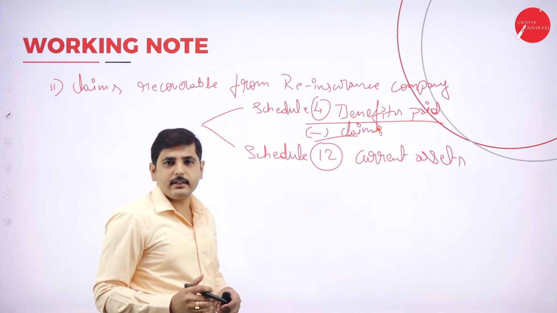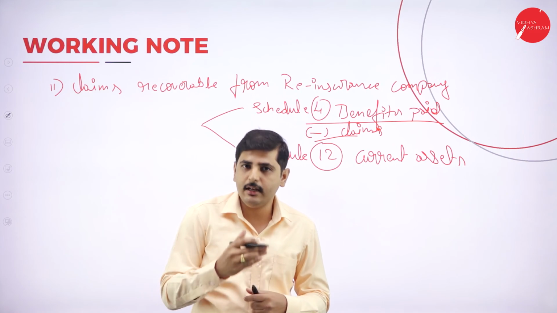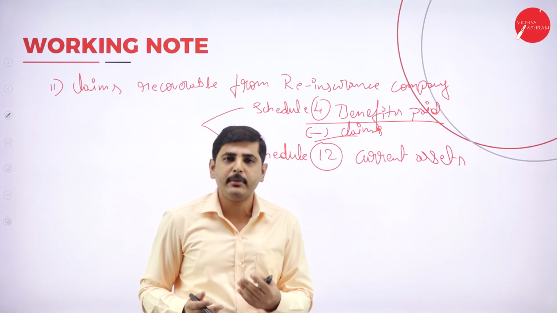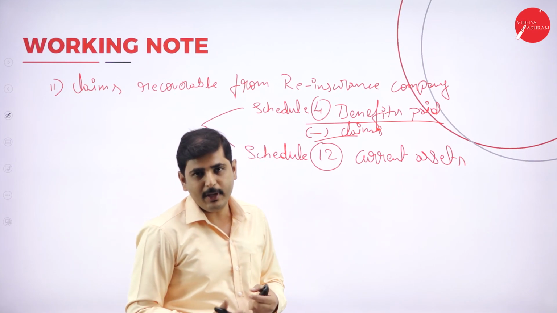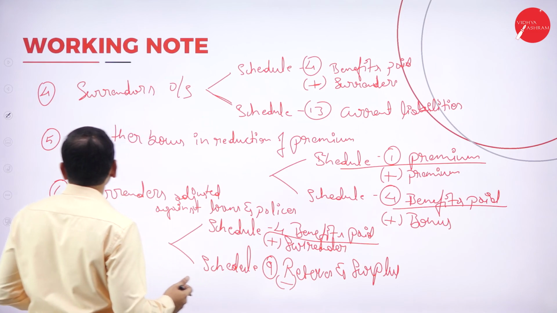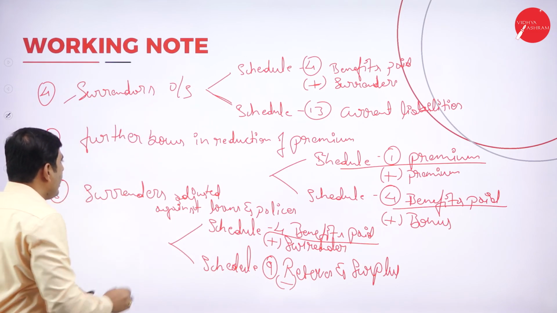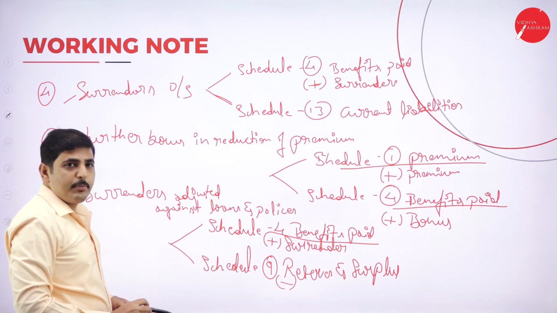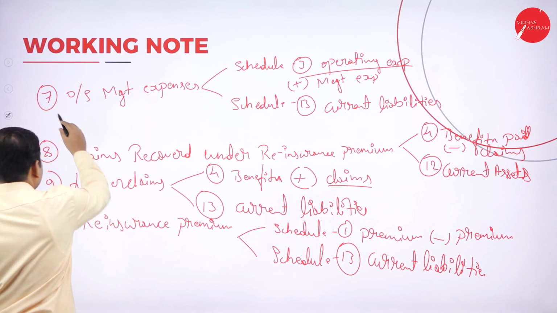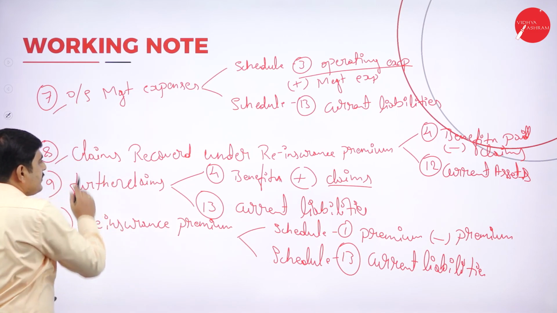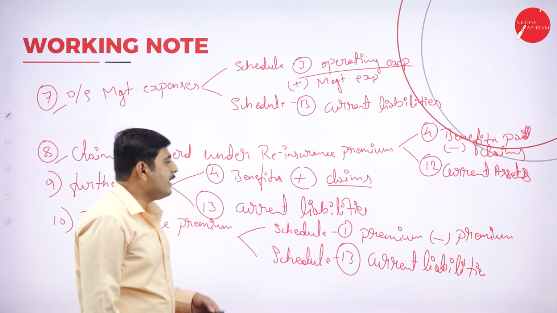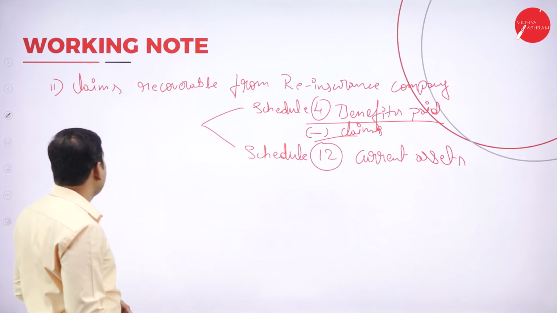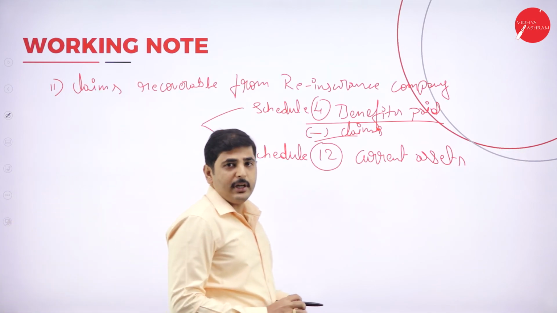My dear students, these are the adjustments. You may still have one or three more, but in every problem you will usually have 4 or 5 to 6 adjustments. Usually: surrenders outstanding, further bonus in reduction of premium, surrenders adjusted against loans and policies, management expenses outstanding, claims recovered under reinsurance premium, further claims and reinsurance premium, and claims recoverable from reinsurance company.